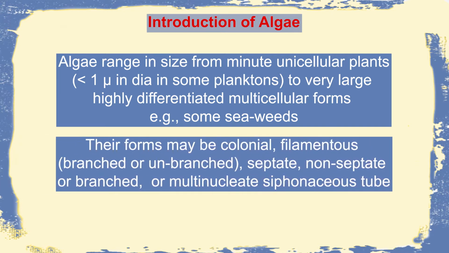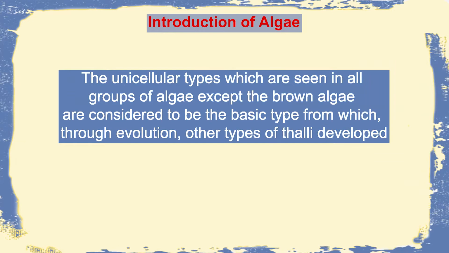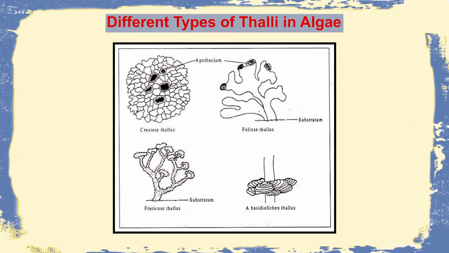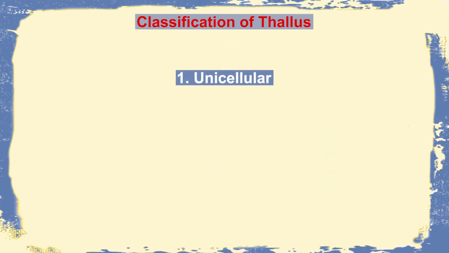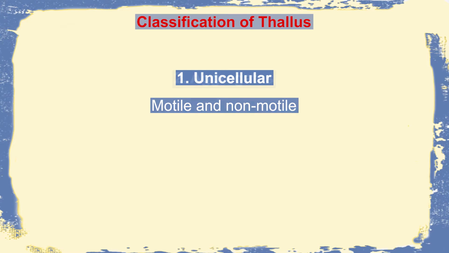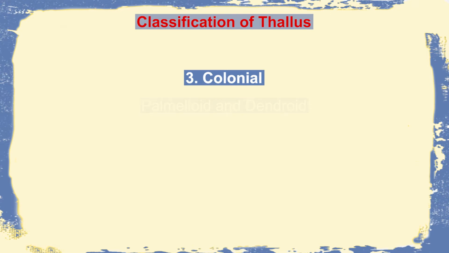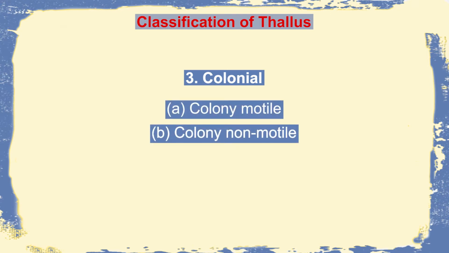Their forms can be colonial, filamentous, septate, branched, unbranched or even large multicellular types. These unicellular types of algae are the most basic types, from where through evolution the multicellular forms have arisen. There are several types of thallus as we see, and they can range from unicellular ones which can be motile or non-motile. They can form aggregates like palmelloids and dendroids. They can be colonial, which can again be motile or non-motile.